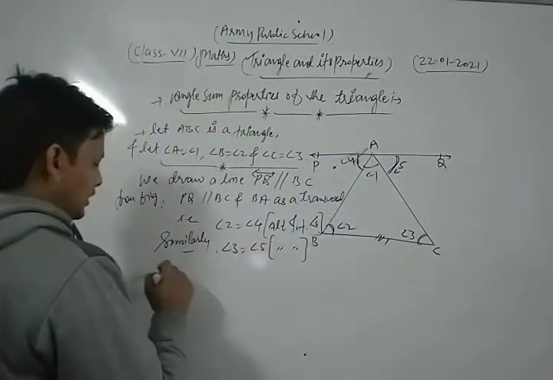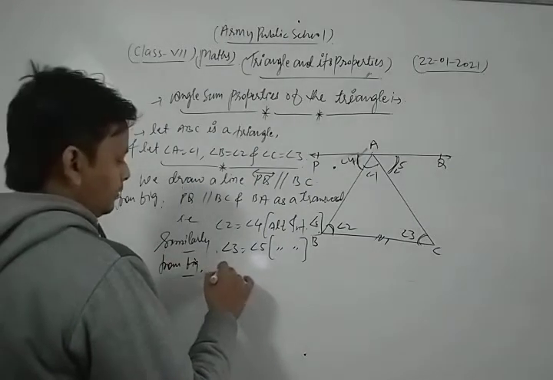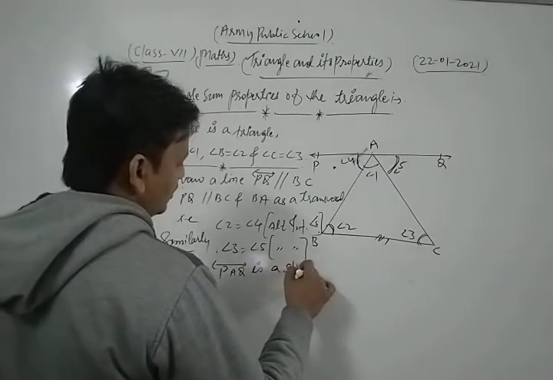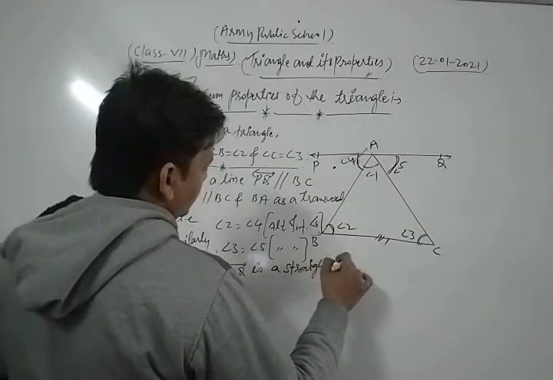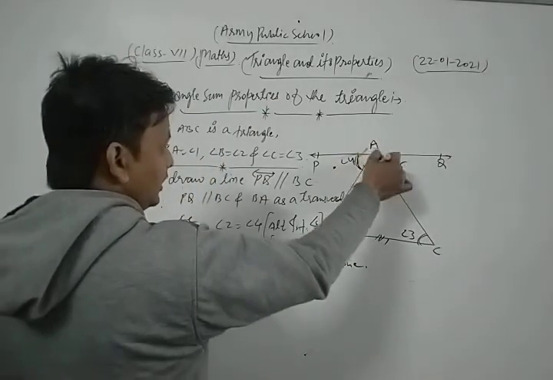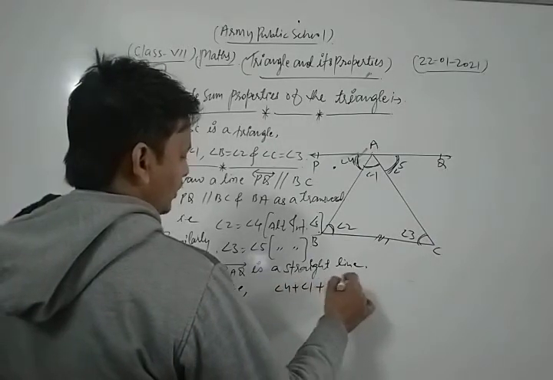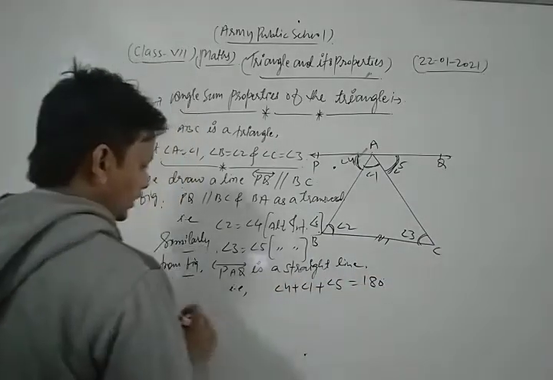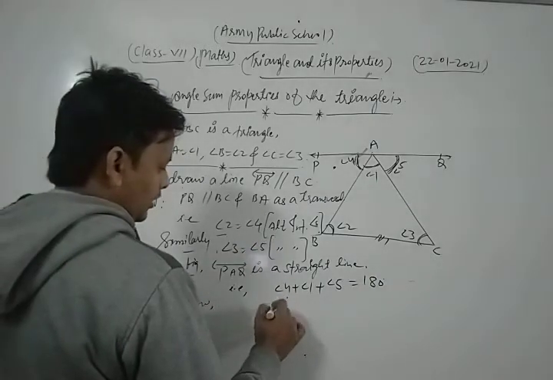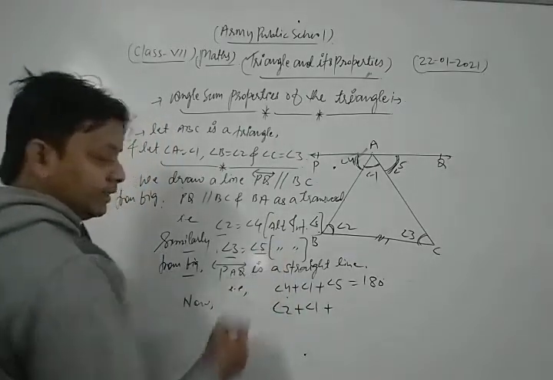From the figure, PAQ is a straight line, so angle 4 plus angle 1 plus angle 5 is equal to 180. Now we put angle 4 equal to angle 2, angle 1 as it is, and angle 5 equal to angle 3.